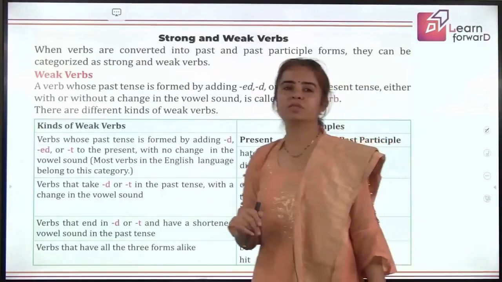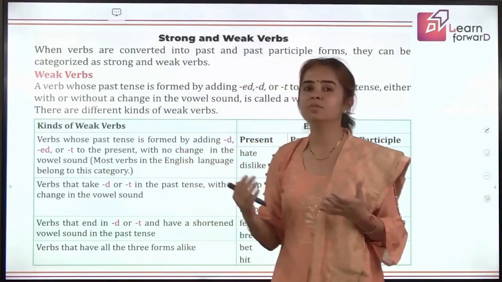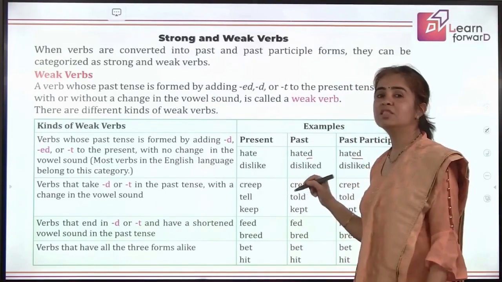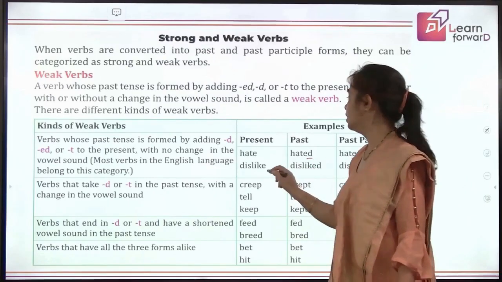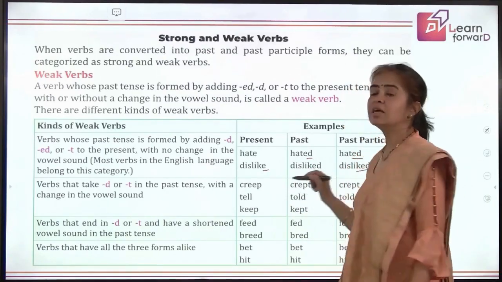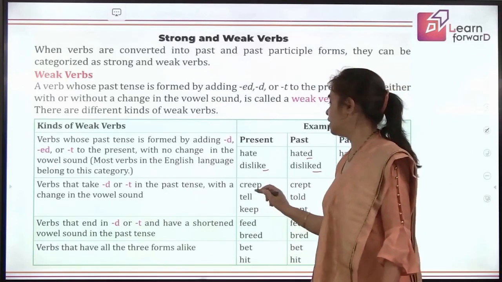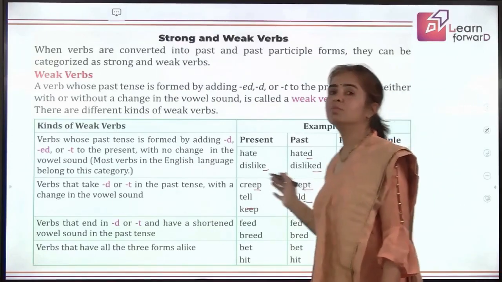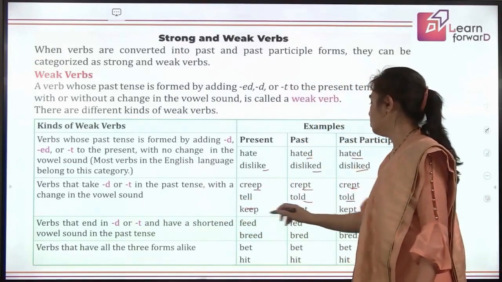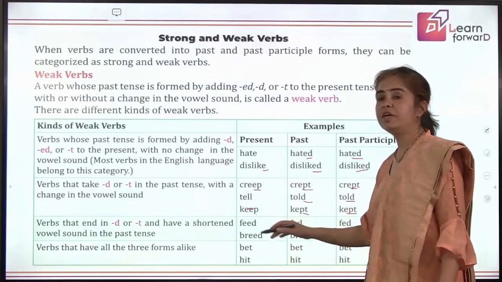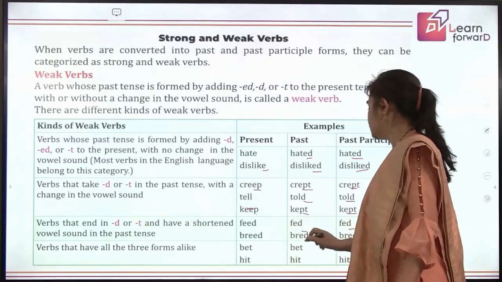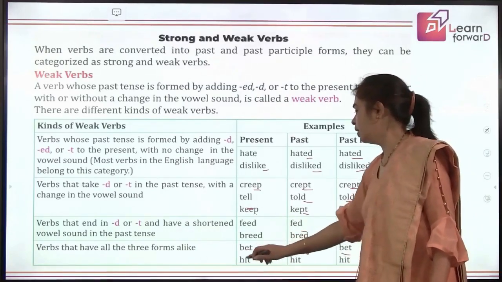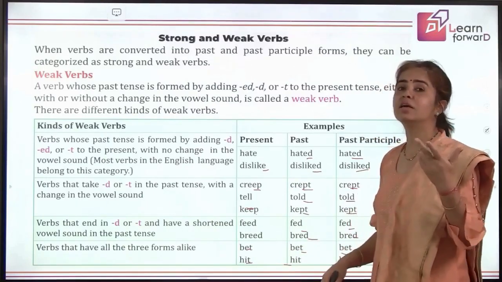What are weak verbs? Weak verbs are the verbs which are just repeating in these forms. We are just adding D or ED to it. Dislike becomes disliked. Sometimes we use T to change them. Creep becomes crept. Tell becomes told, and the other two forms are repeating, isn't it? Keep becomes kept. Feed is fed. Breed is bred. Bet remains the same. All three forms are the same. Hit, hit, hit. Similarly, we have cut and put.